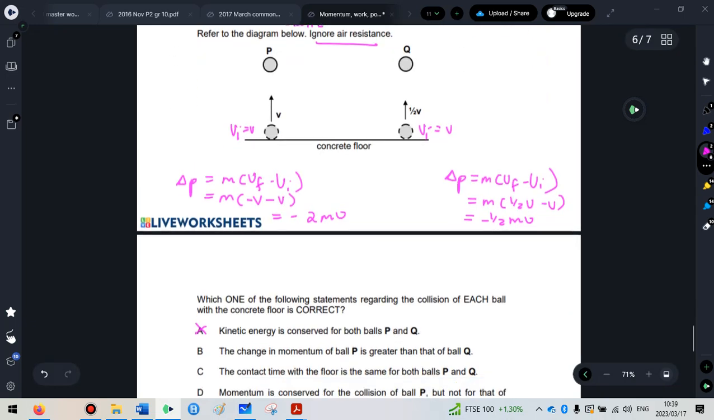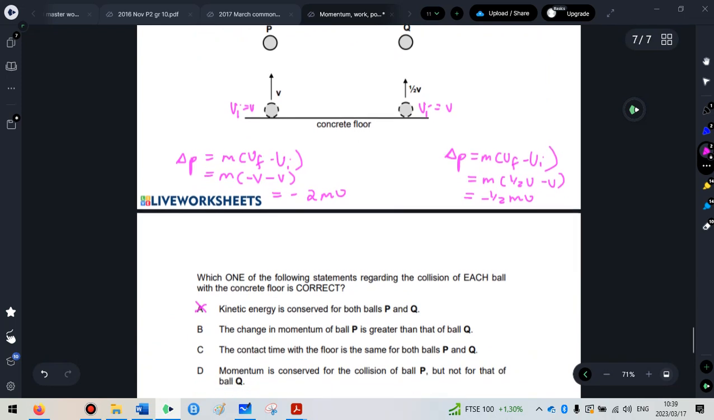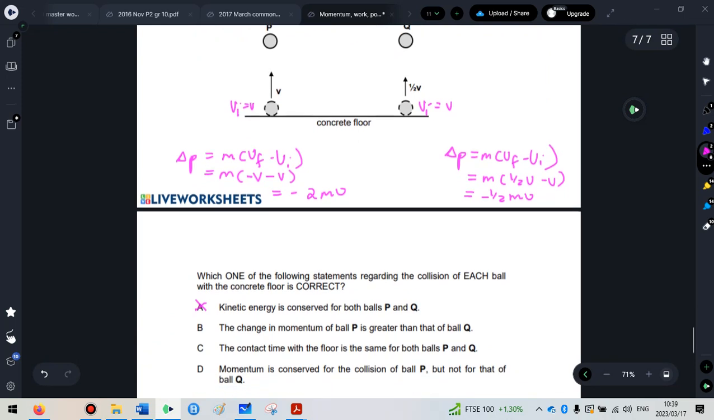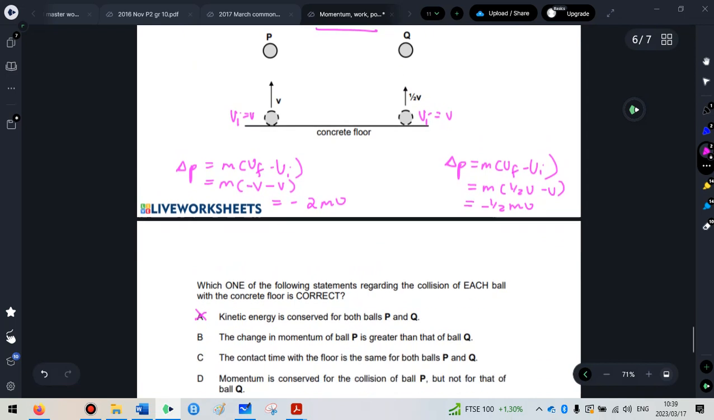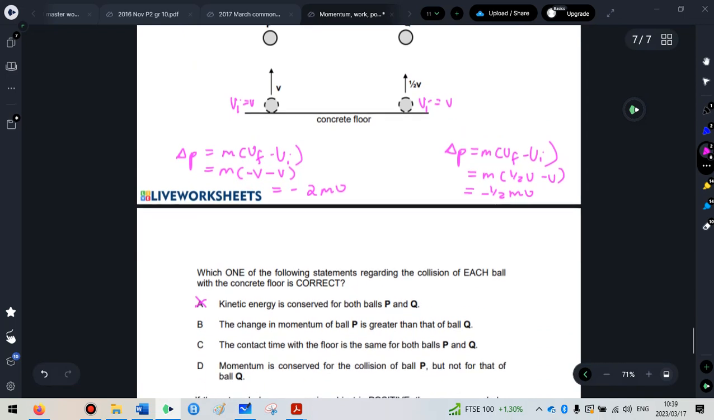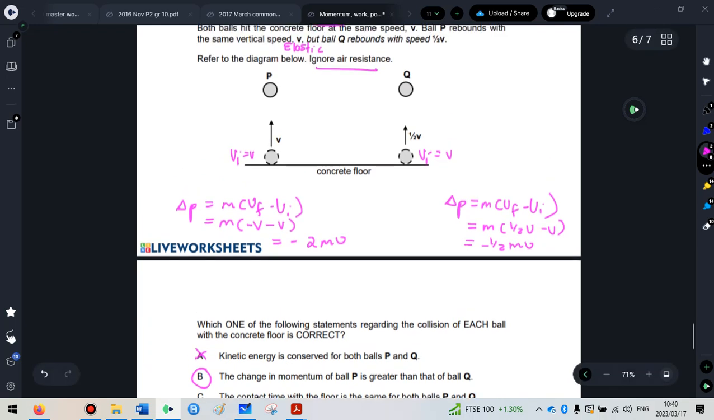And then they ask you which of the following statements regarding the collision of each ball with the concrete floor is correct. So A, kinetic energy is conserved for P and Q. Now that's a definite no, because Q loses speed as it rebounds, so it cannot possibly conserve the kinetic energy. B, the change in momentum of ball P is greater than that of ball Q. Well, let's work that out.